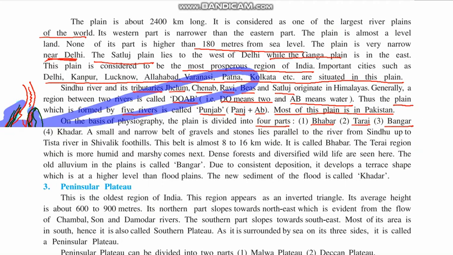Bangar is basically old alluvium, while Khadar is new alluvium. The old alluvium in the plain is called Bangar. Bangar is old. Due to the consistent deposition, it develops a terrace shape, which is at a higher level than the floodplains. The new sediment of the flood is called Khadar. The new thing which is brought is Khadar, and the old one is known as Bangar.